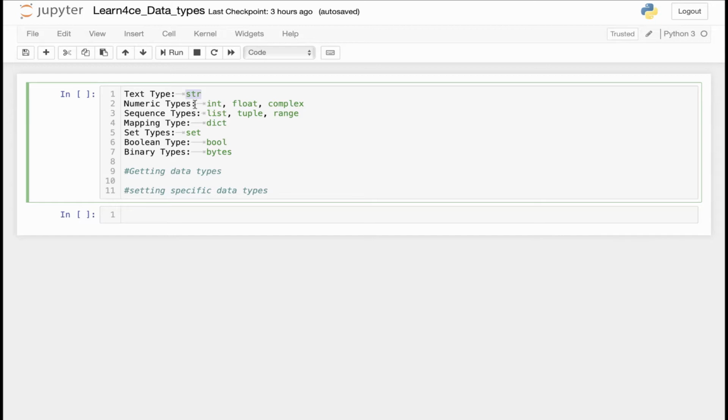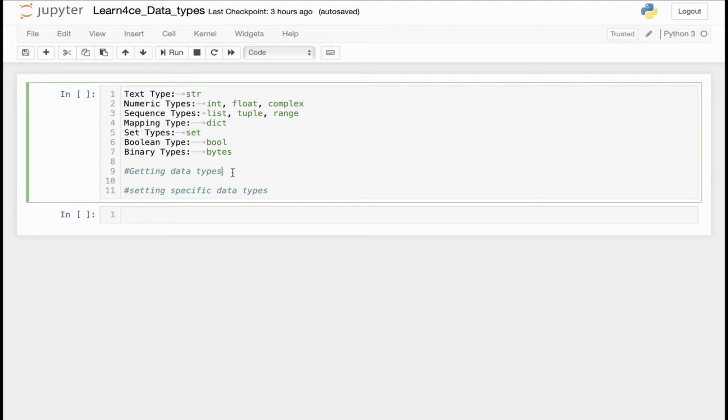The numeric types of data in Python include int, which is integer, float, which is a float number, and also complex numbers. The sequence types include list, tuple, and range. The mapping type, which I'm going to explain in detail to you, is dictionary. We also have set types, defined as set, Boolean types, defined as bool, and binary types, defined as bytes.